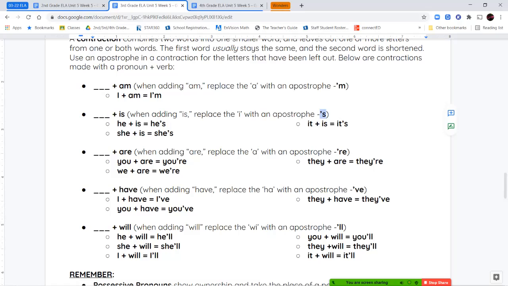We also have the word have. So when we're adding have to a word, we're going to drop the HA and replace it with an apostrophe and keep the VE. So we're going to be adding it onto the end of a word as apostrophe VE. So I have becomes I've, you have becomes you've, they have becomes they've.